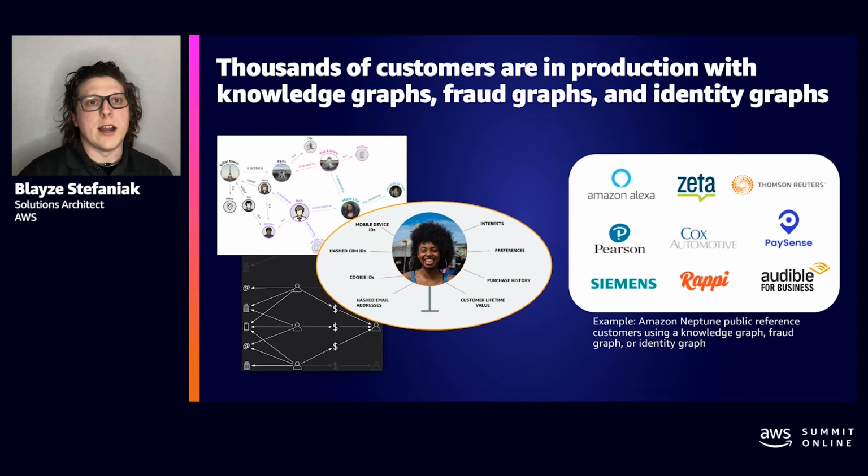You also have fraud graphs. For example, you may want to discover the footprint of a bad actor who might be going in and using the same credit card and email account as a known fraud case. And in the third type of graphs, you have identity graphs, and they really help you understand your customers better, such as giving them recommendations based on their interests or based on their friends or purchase history.